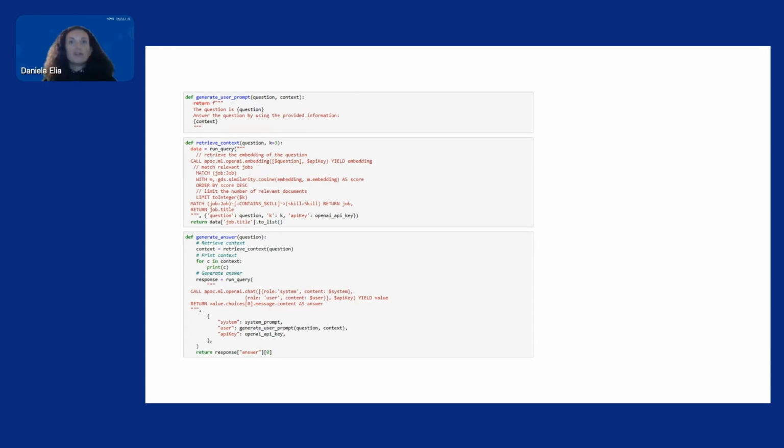As we stated before, in order to leverage embeddings and vector similarity, we embed the user question with the same text embedding model that we use to embed the node context information. This allows us to transform text into numbers, essentially, and based on that, we can calculate similarities between the query and the textual information. We then use the cosine similarity to find the most relevant nodes and return their information to the LLM. The LLM will then use that information to construct the final answer based on the provided information.